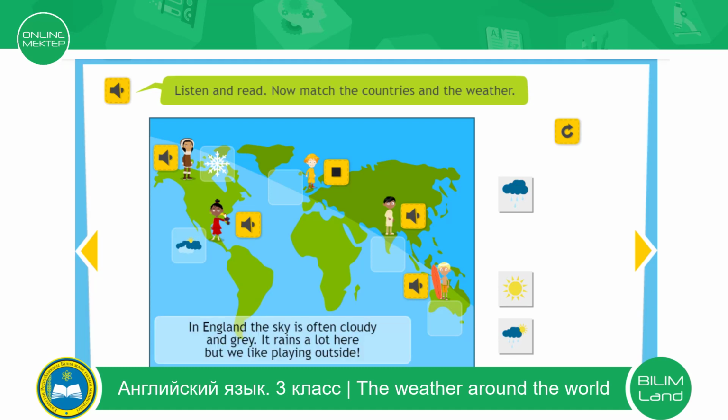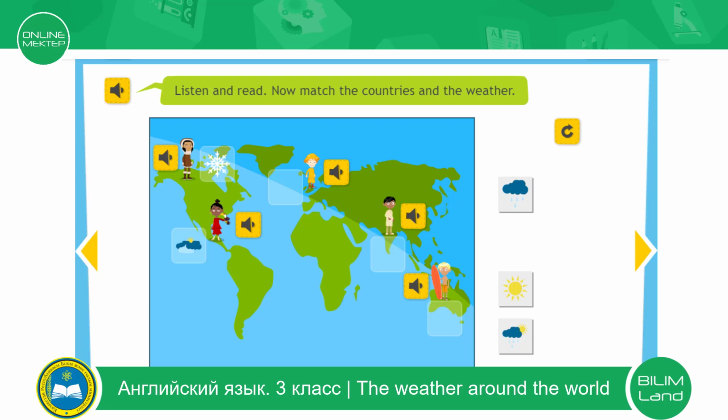In England, the sky is often cloudy and grey. It rains a lot here, but we like playing outside. Okay, what's the weather like in England? It is raining. Good job. The next one.